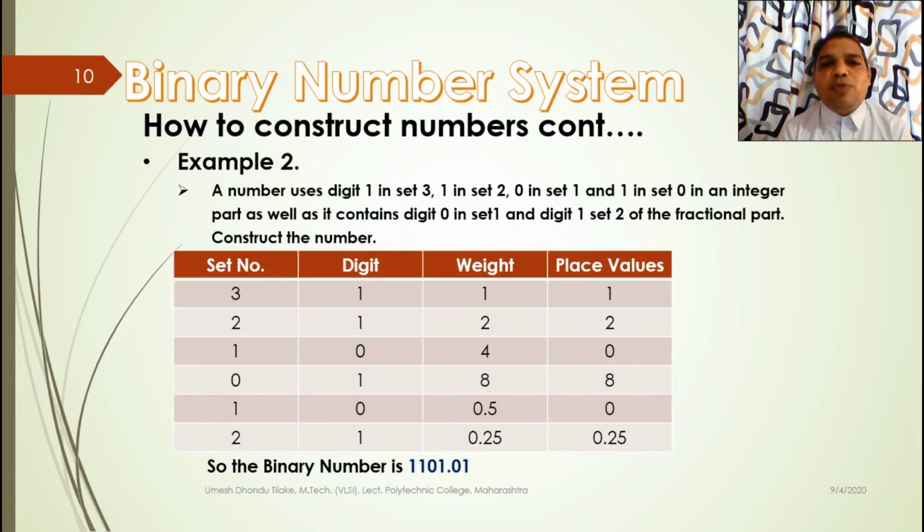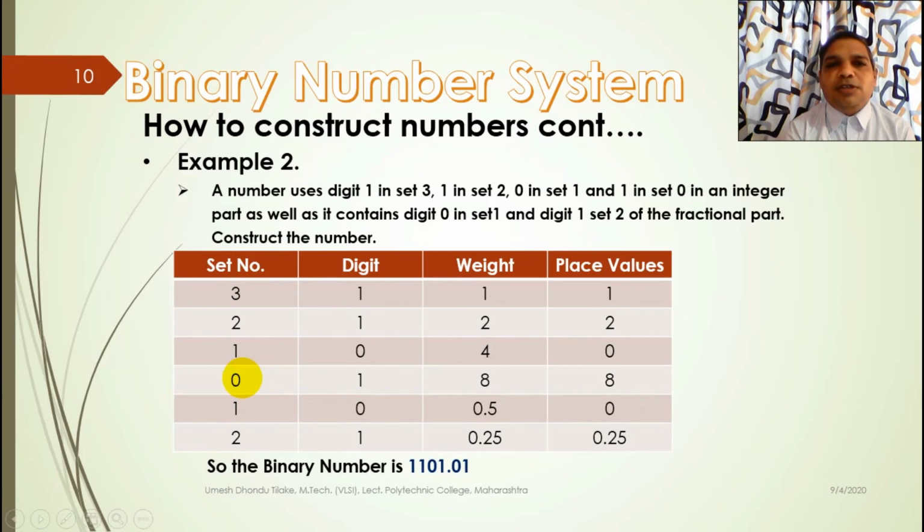Now let us move towards the example 2. Now this example consists of integer part as well as fractional part. A number uses digit 1 in set 3, 1 in set 2, 0 in set 1 and 1 in set 0 in an integer part, as well as it contains digit 0 in set 1 and digit 1 in set 2 of the fractional part. Construct the number. Here I have rearranged the set numbers again, so that I can use the fractional part also.